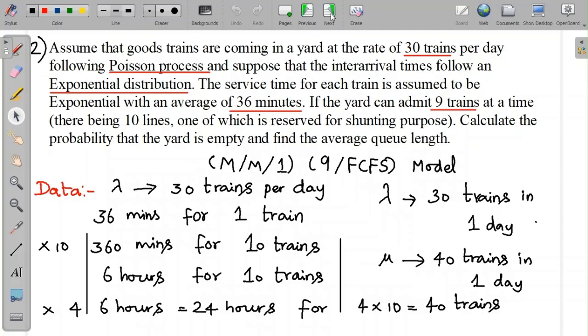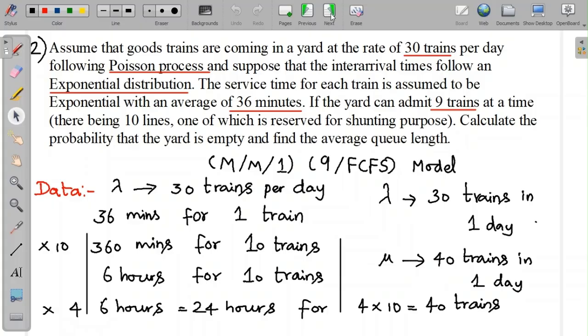So we have an M/M/1 queue. The arrivals follow a Poisson process and the service follows an exponential distribution, and there is only one server. Now the yard can admit 9 trains at a time, so the capacity of the queue is 9. So we have lambda as 30 trains in one day. And since it is a yard, we consider a 24-hour time limit. And every train takes 36 minutes to get served. So for 10 trains, it will take 360 minutes, so for 10 trains, it will take 6 hours.